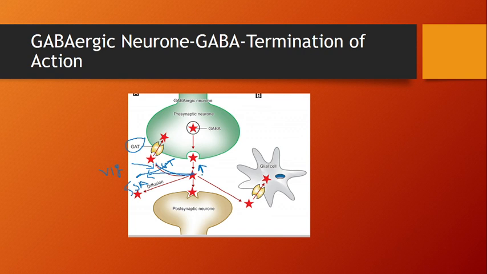Understand? Now some GABAergic neurotransmitter is again taken up by the neighboring cell called the glial cell. So again some GABAergic neurotransmitter is taken up by the glial cells. Understand? So this is called the postsynaptic neuron. In this, you have to understand that there is the GAT, or GABA transporter, and the GABA transaminase enzyme which metabolizes GABA into succinic semialdehyde. So this type of question will be asked in the GPAT examinations.